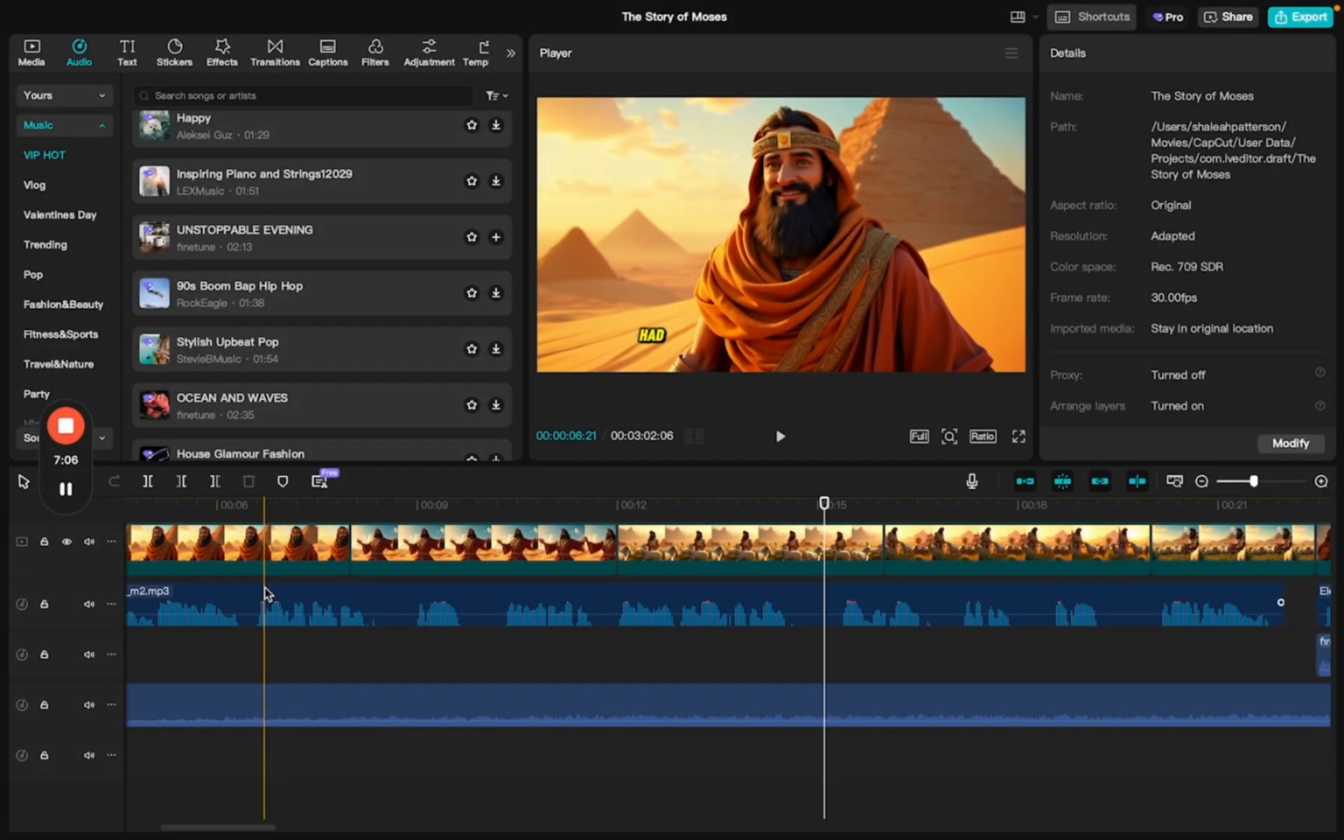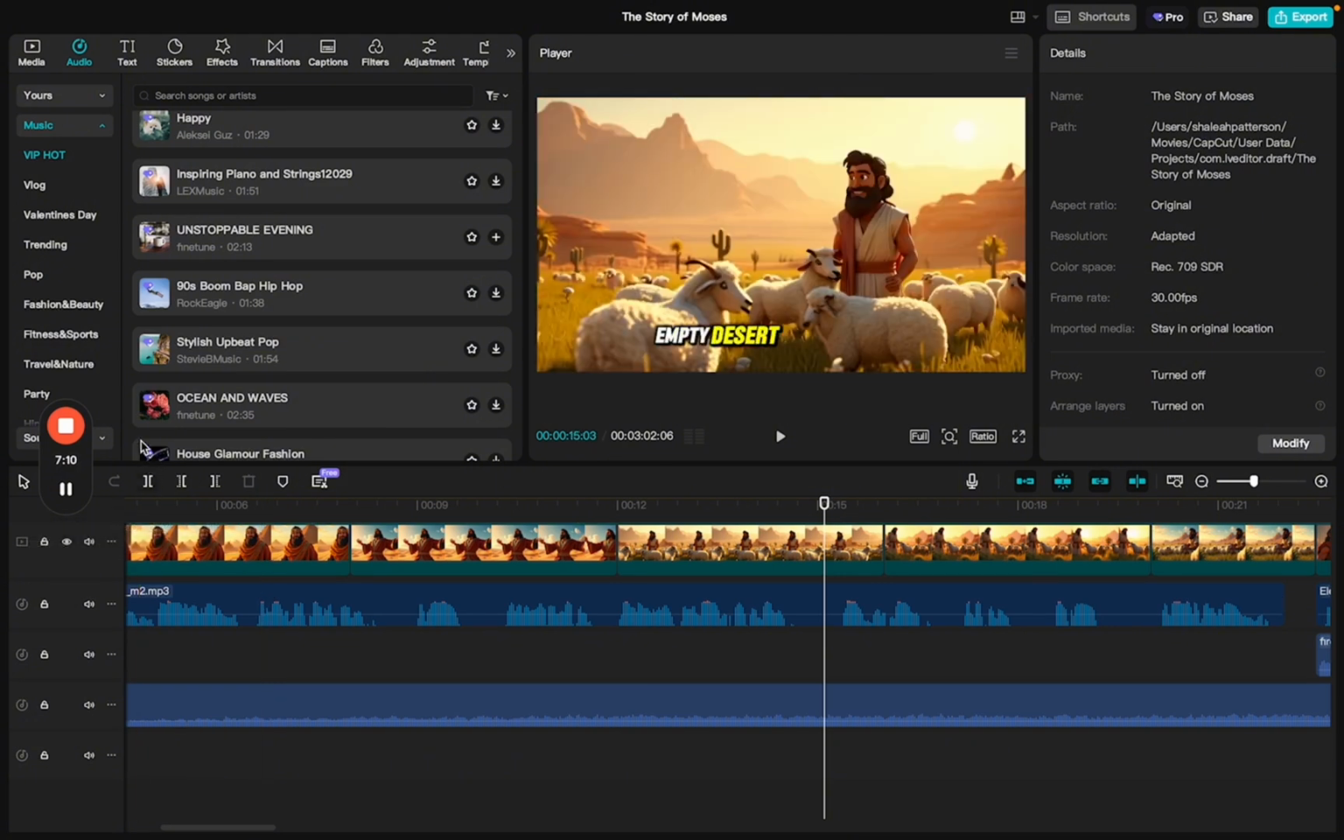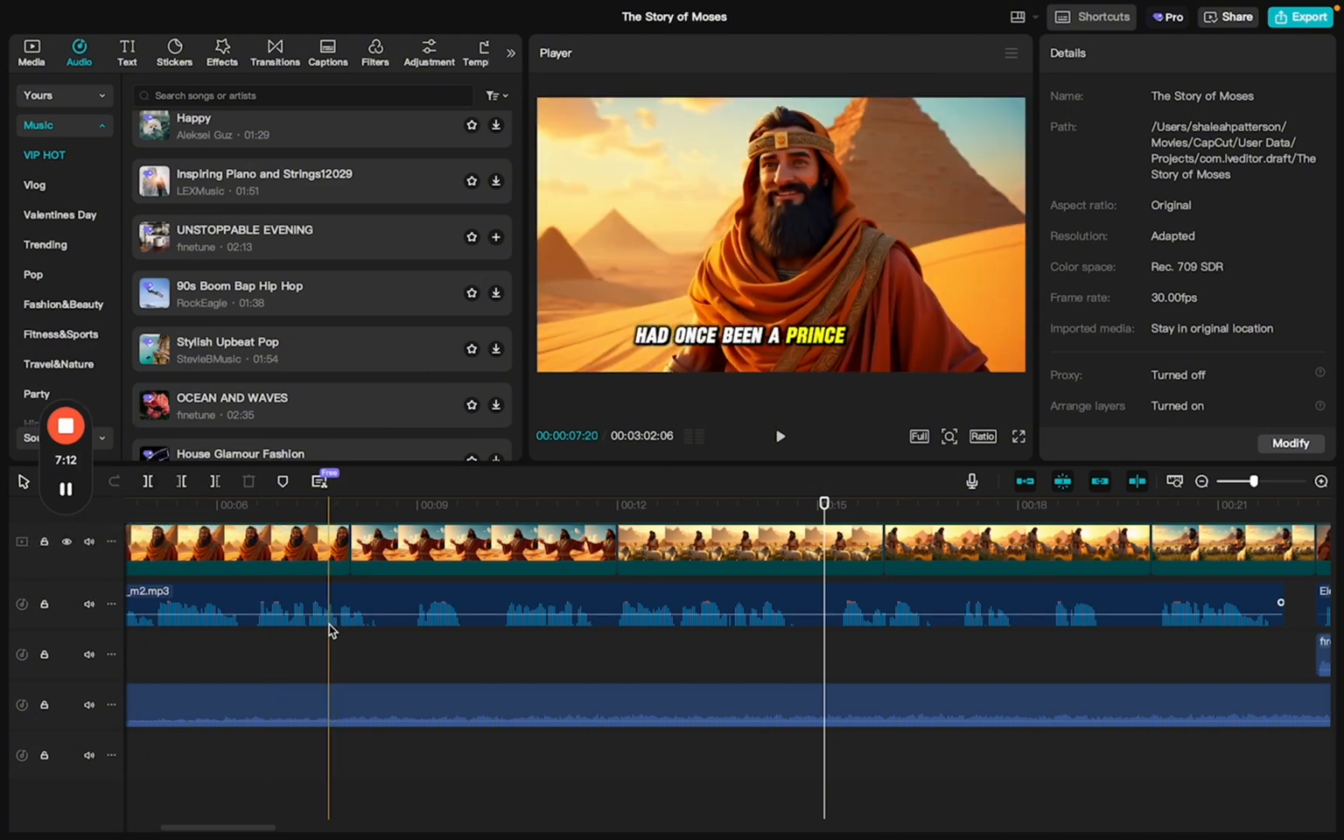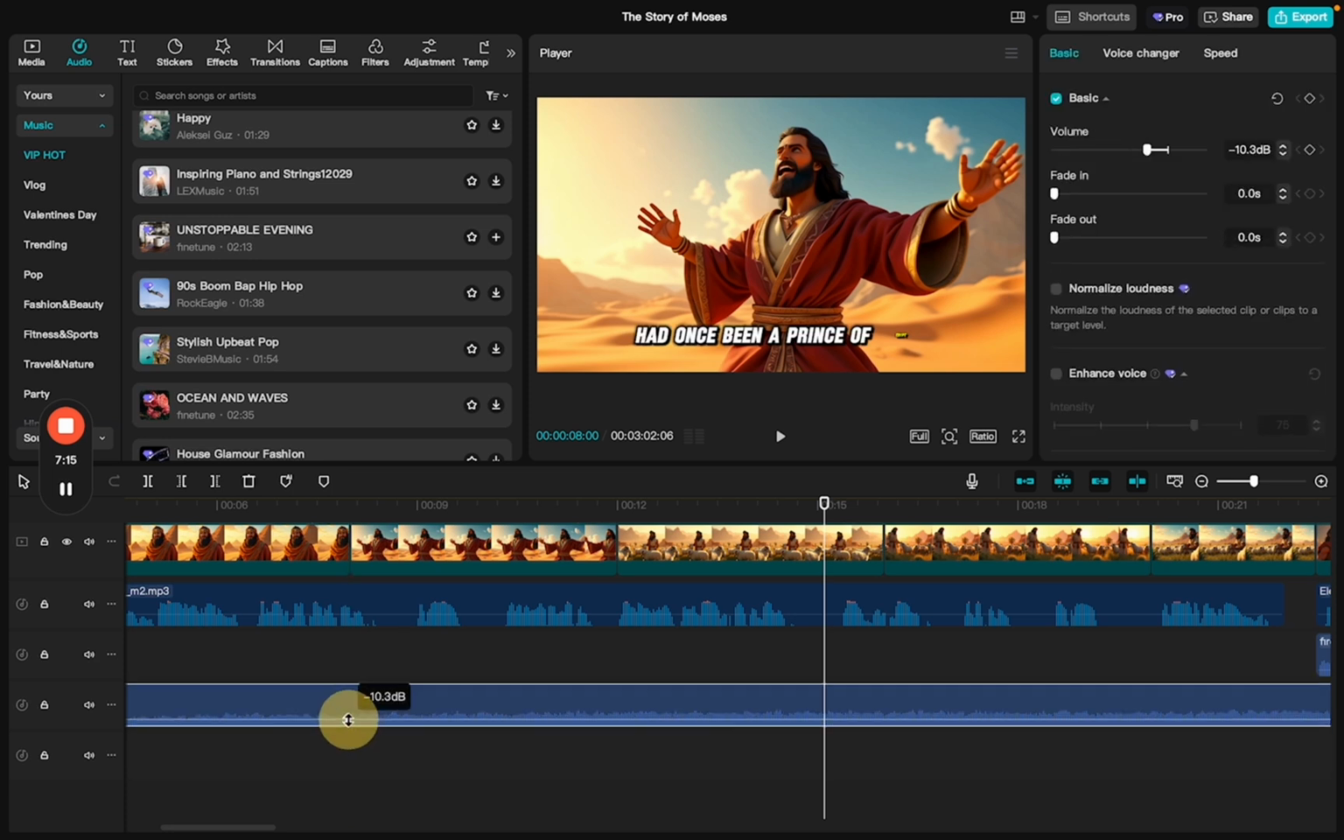So after importing the audio, you're going to drag it down to your timeline and you're going to lower the volume so that it doesn't overpower the narration of the video. So to increase or decrease the audio, you're going to use this little gauge right here.